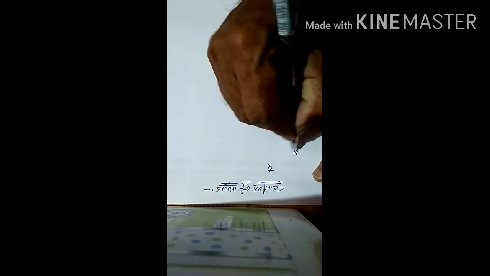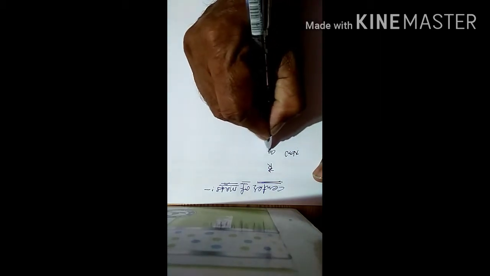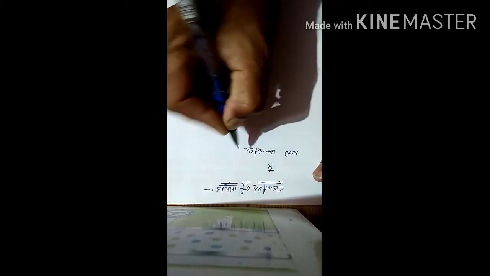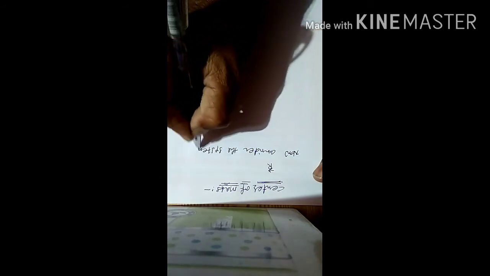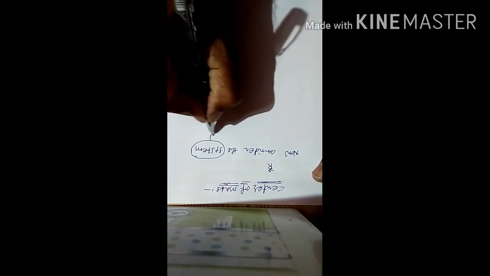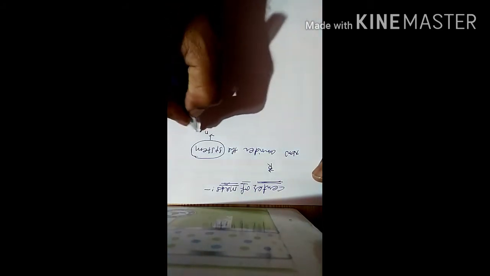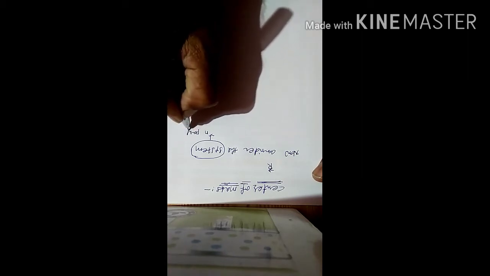Now consider the system. The system consists of n particles.